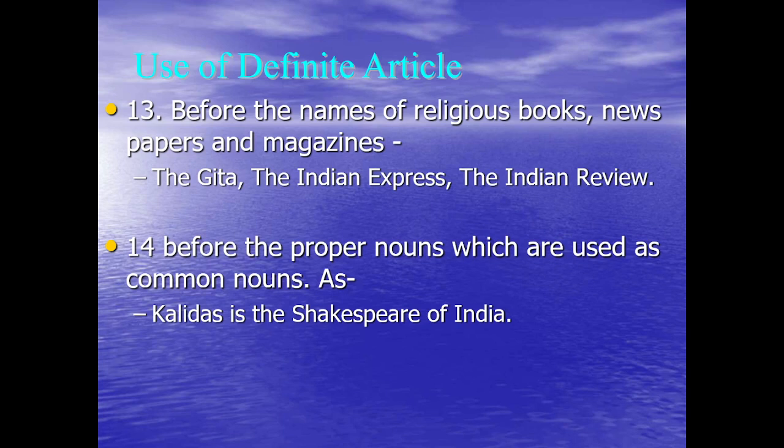Kalidas is the Shakespeare of India. So the Shakespeare is a specific noun used as a common noun. Let's take one more example. Kashmir is the Switzerland of India. A proper noun being used as a common noun.